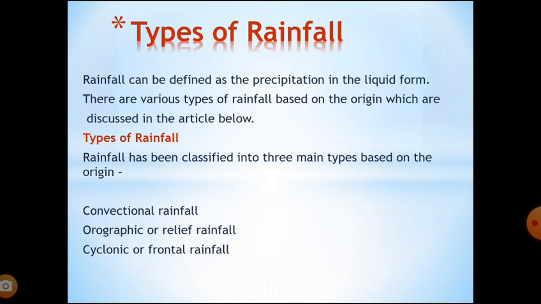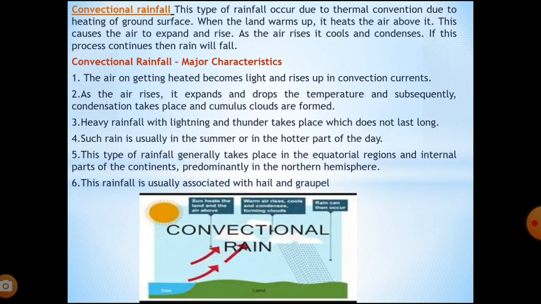There are various types of rainfall based on the origin, which are discussed below. So, types of rainfall. Rainfall has been classified into three main types based on the origin. First, conventional rainfall. Second, orographic or relief rainfall. Third, cyclonic or frontal rainfall. So first we are going to see what is conventional rainfall.